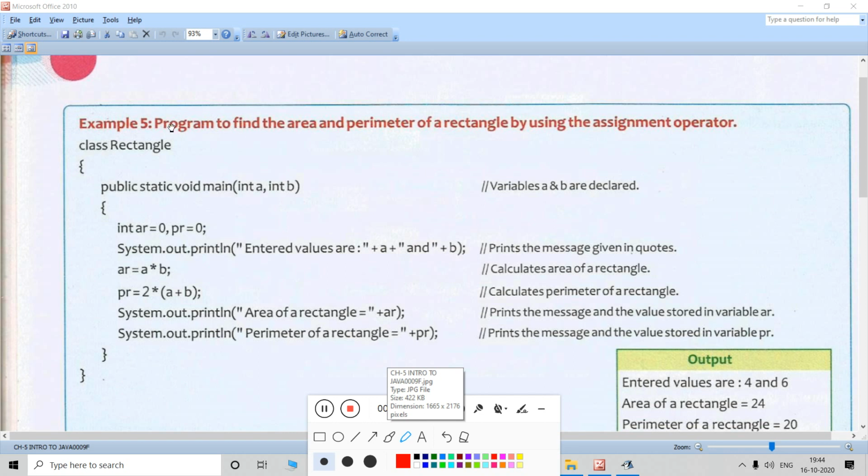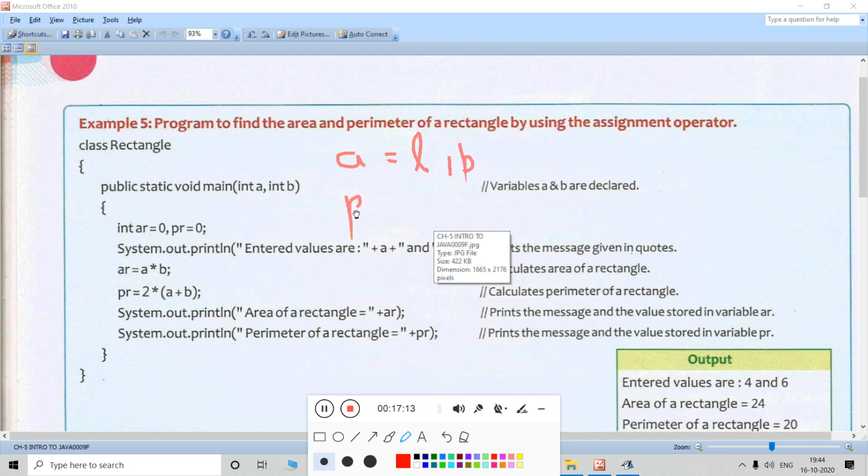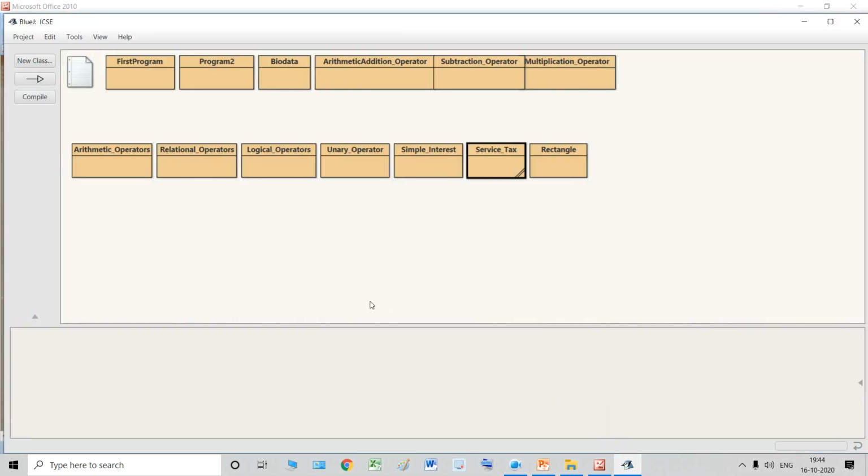Now, to calculate the area of a rectangle, we require two variables, length and breadth. Yes, to calculate the perimeter also we require these two variables, length and breadth. So now in the main method we are going to declare two variables. How many variables? Two variables. So let us quickly go to this program.